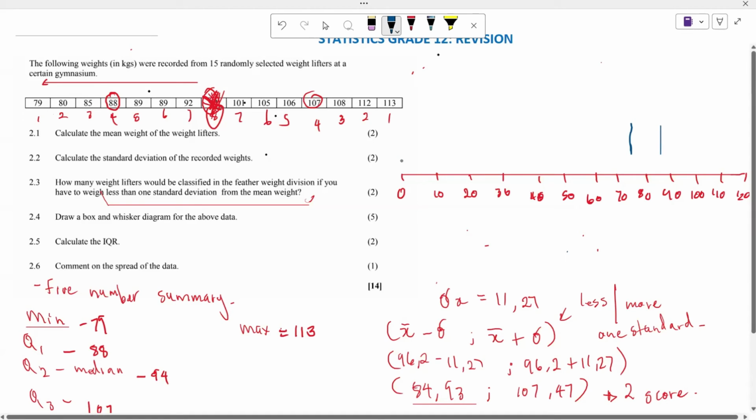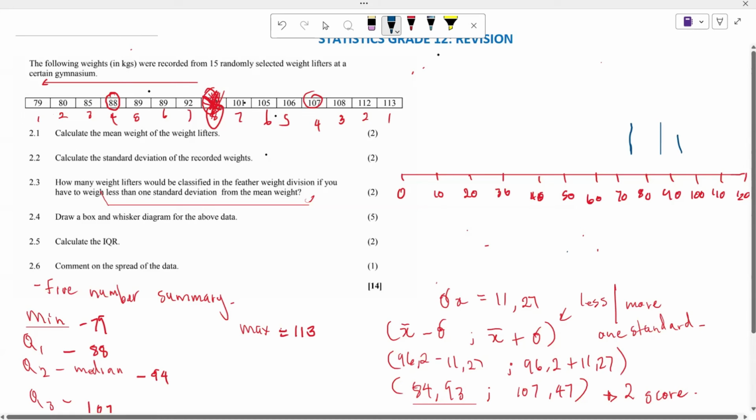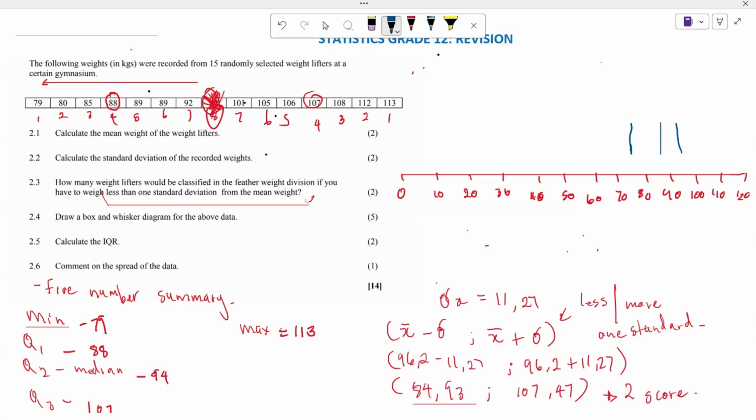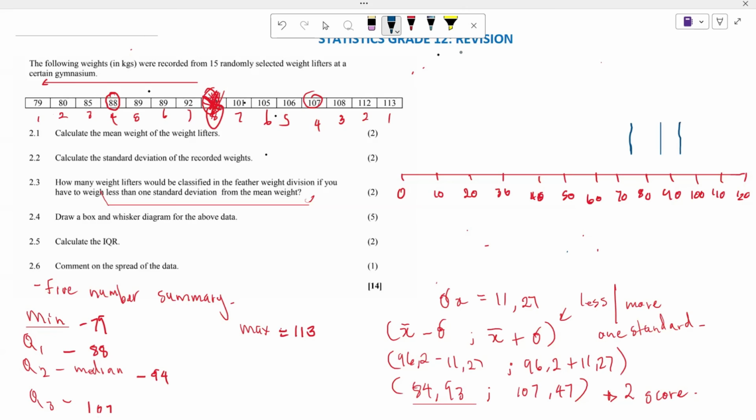After that, we are also going to use our Q2, which is 94, and 94 is almost here in the middle. Let's redo that. Our 84 is somewhere here.